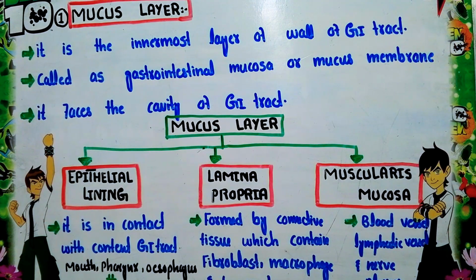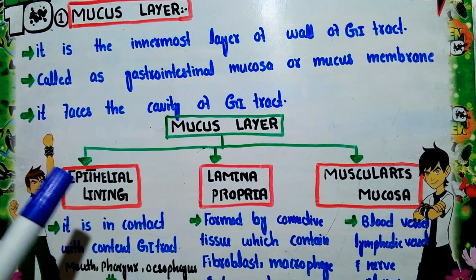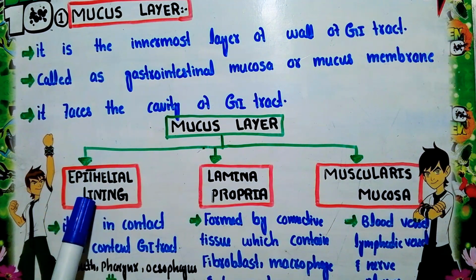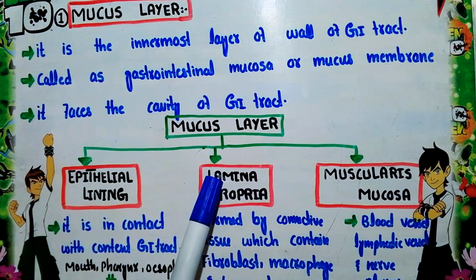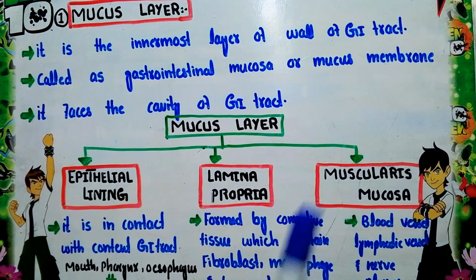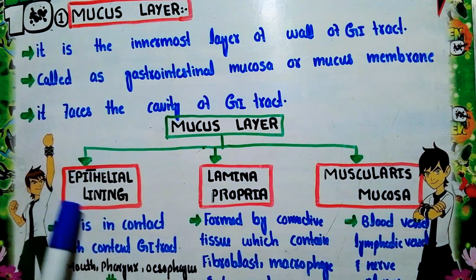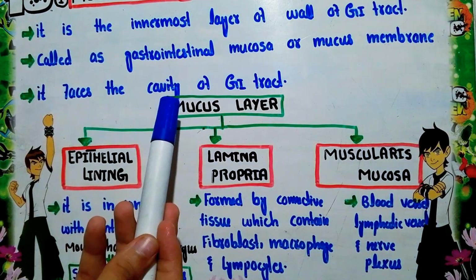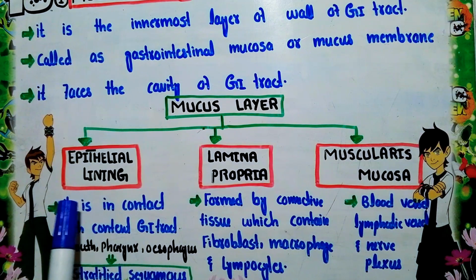Now this mucous layer is further divided into three layers. The innermost is the epithelial lining, the second is the lamina propria, and the other is the muscularis mucosa. Now what is the epithelial lining? This is the layer of the mucosa that is in contact with the contents of the GI tract. Any content that passes through the GI tract is in contact with this layer.